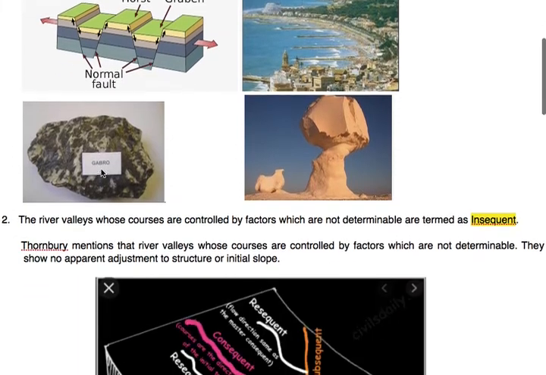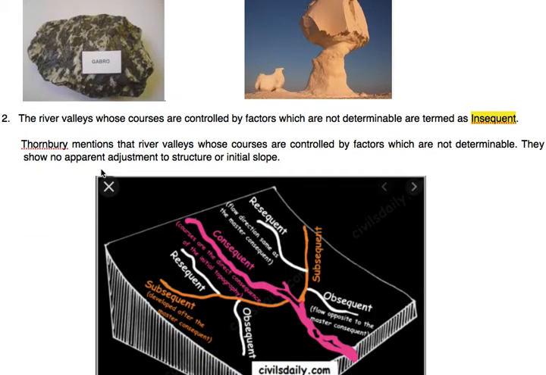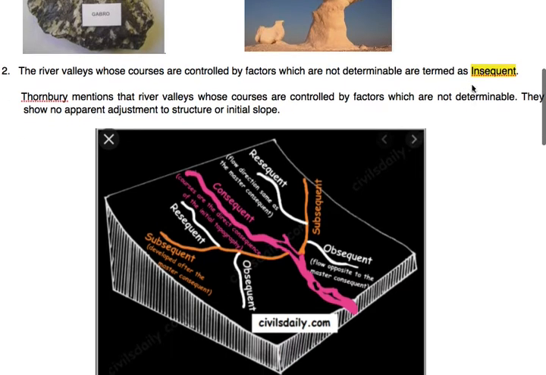Okay, now moving forward. The river valley whose courses are controlled by factors which are not determinable are termed as insequent.